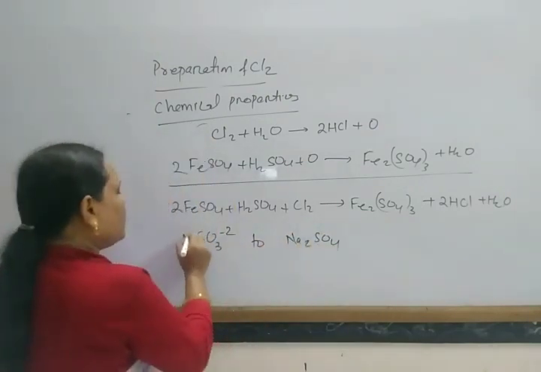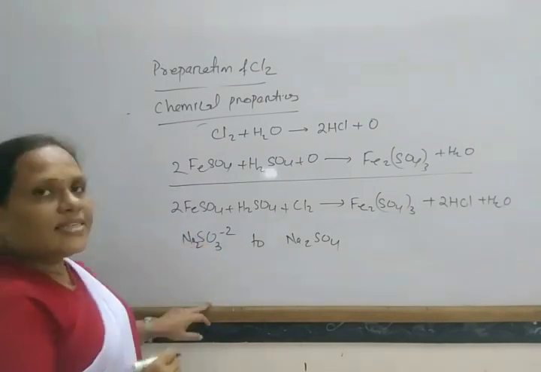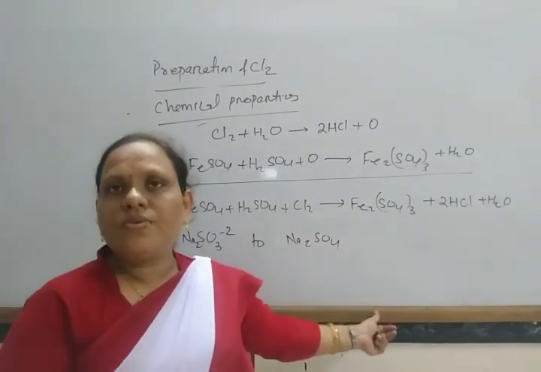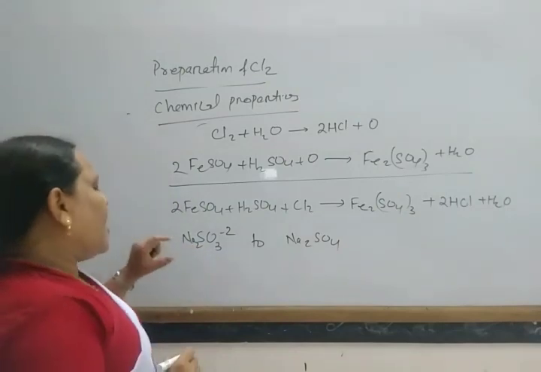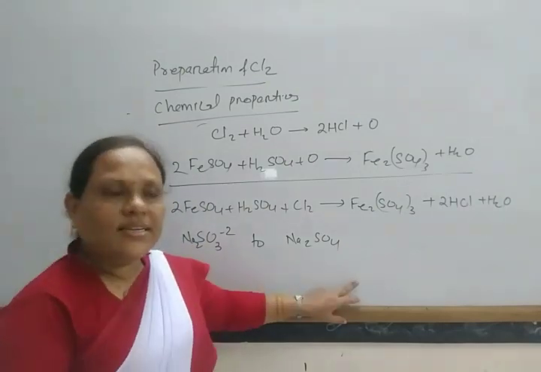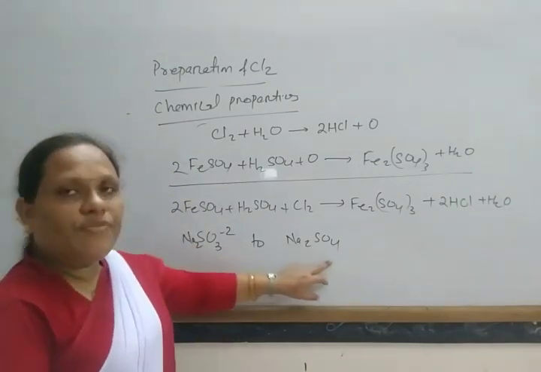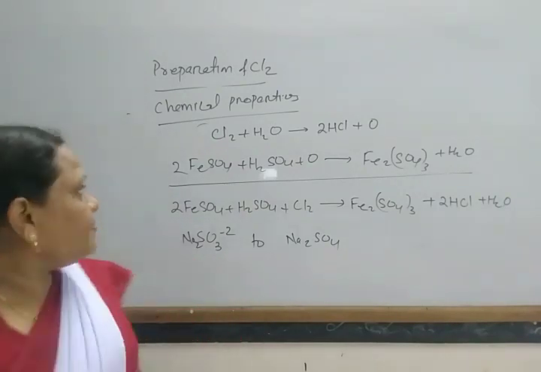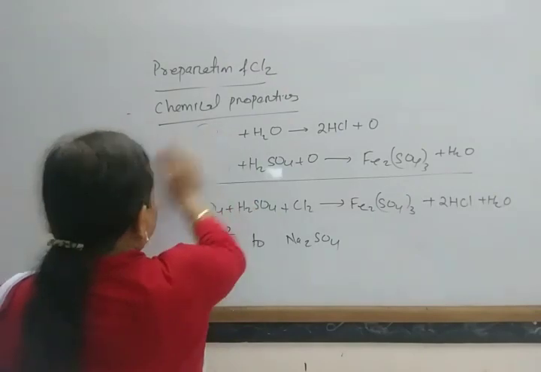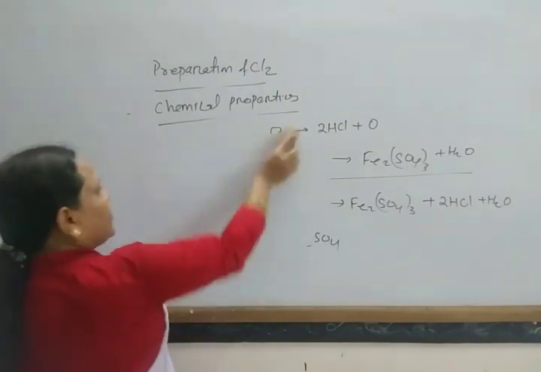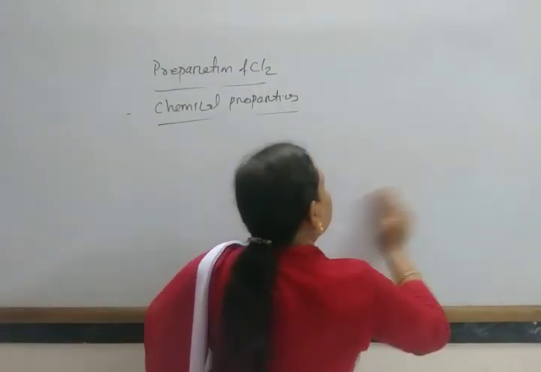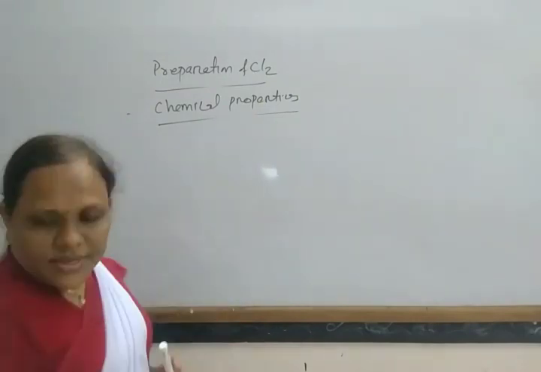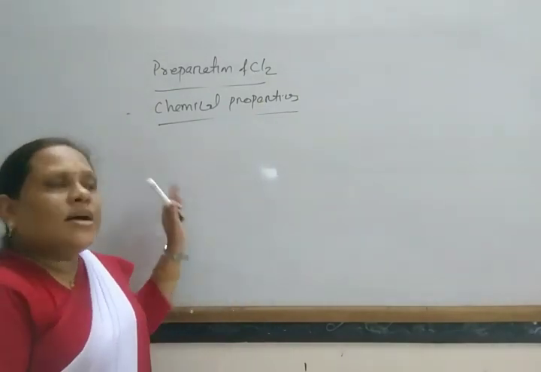It also oxidizes arsenite to arsenate. So in this way it oxidizes various compounds. This is the oxidizing property.